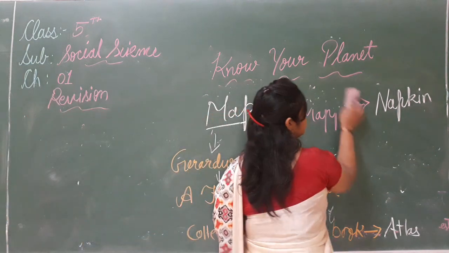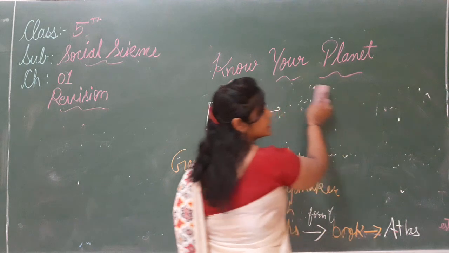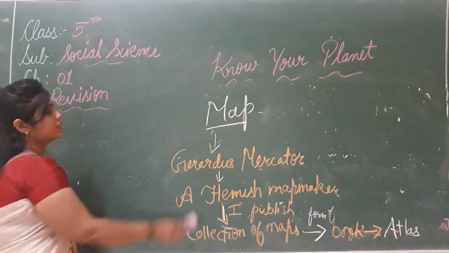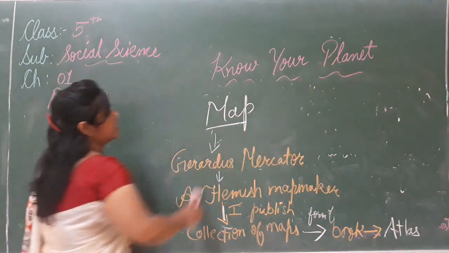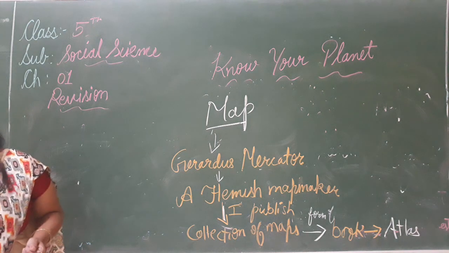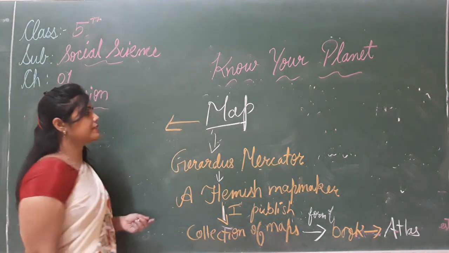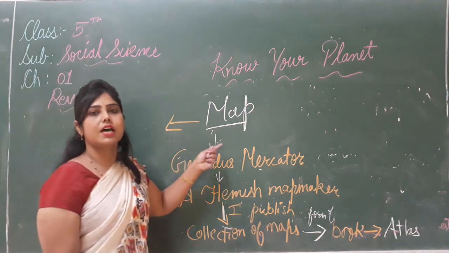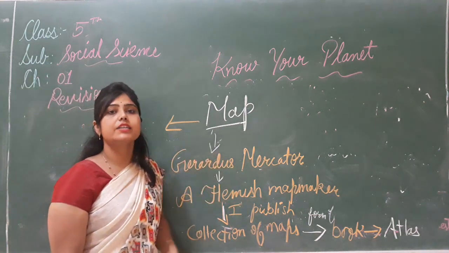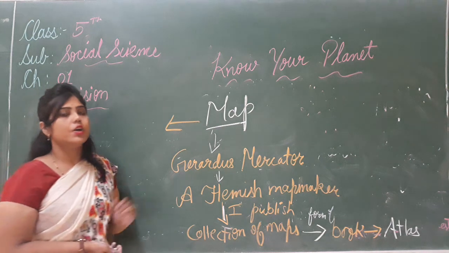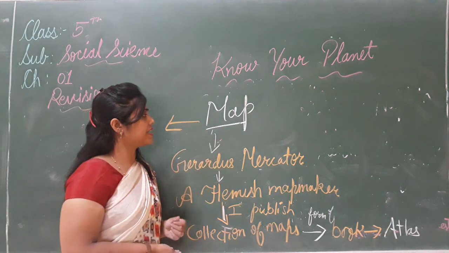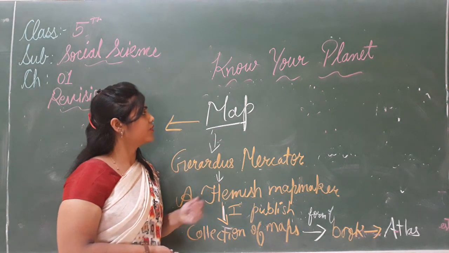Now, what is map? We can use maps to study the earth easily. It is the drawing of the earth's surface or a part of it.